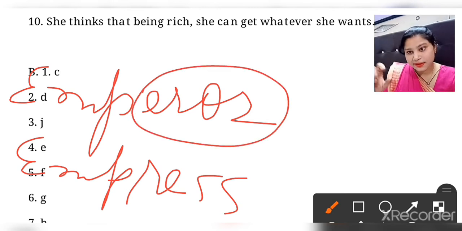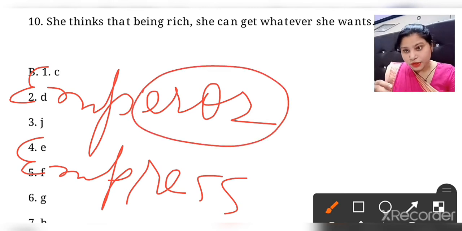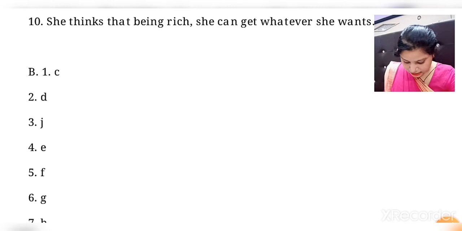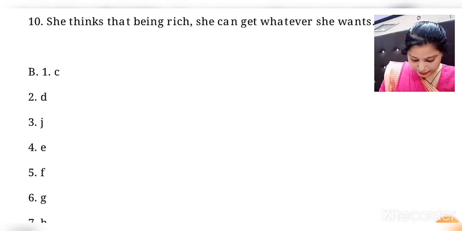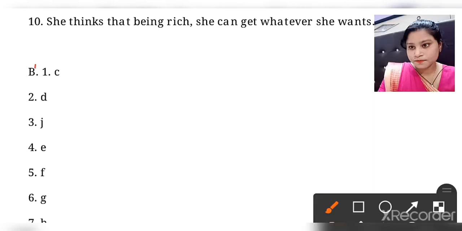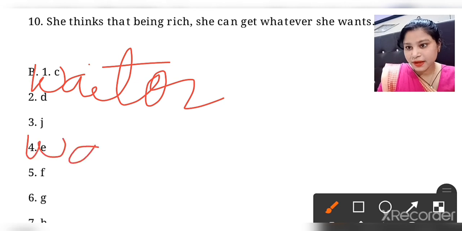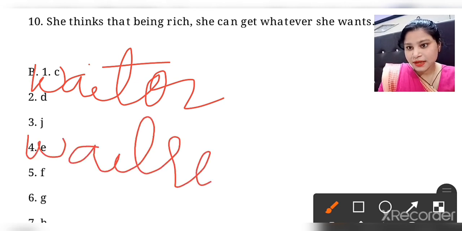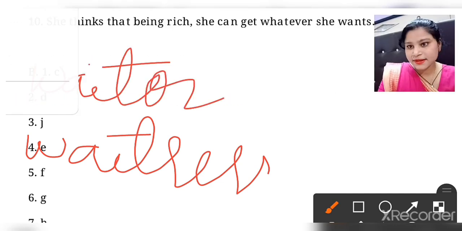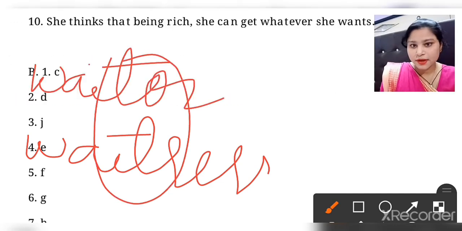So that was the slight change I told you. So due to that we can make some slight change. Then the next word is waiter. What is the answer? It will be waitress. See, that is the slight change that we are talking about.